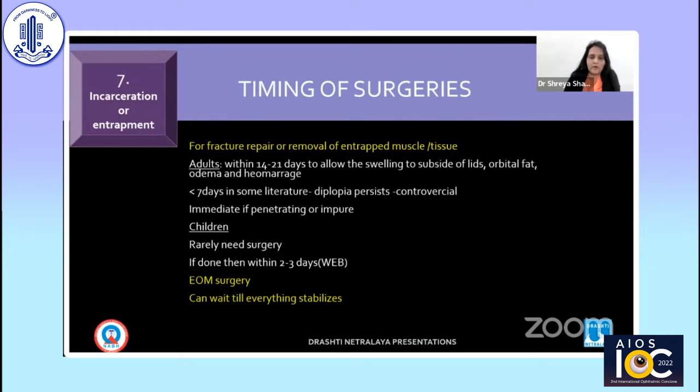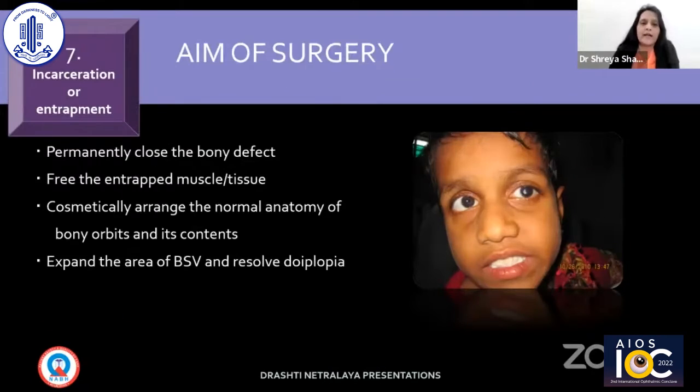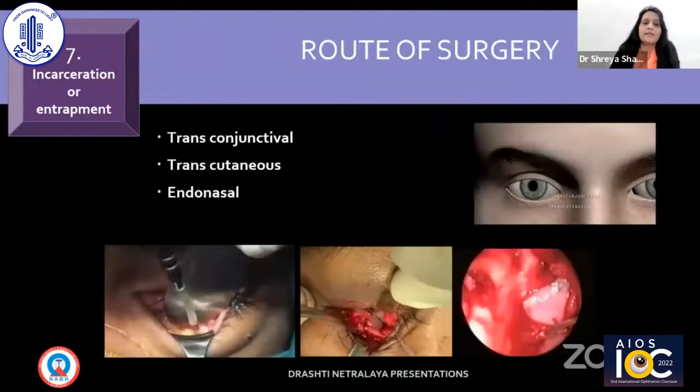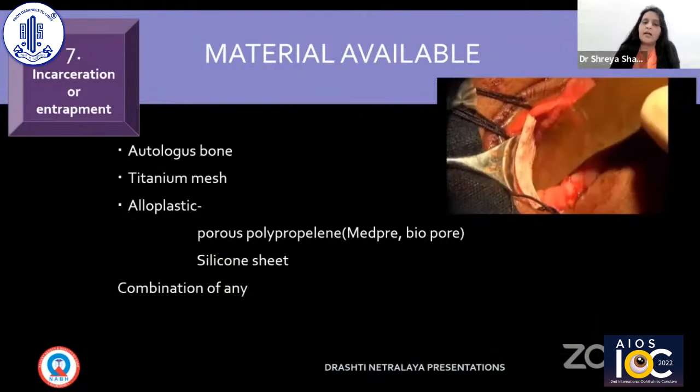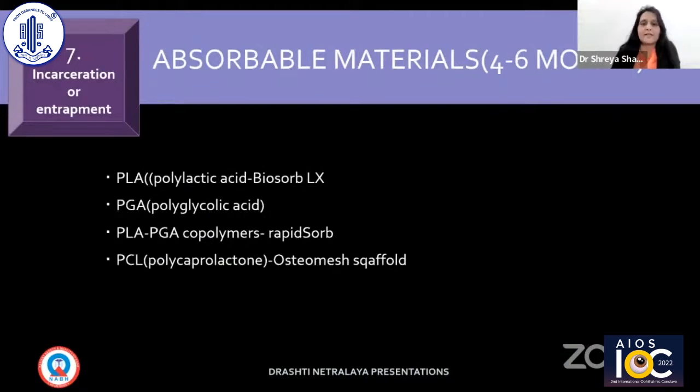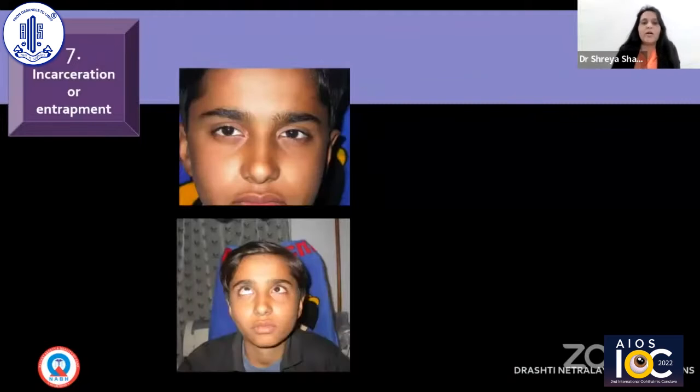When to operate and where to operate, as I already said, is when there is a flag sign. Nowadays, the routes are transconjunctival, transcutaneous, or endonasal, and many materials are available: autologous, titanium, alloplastic, and nowadays theoretically absorbable material is also available. If somebody is using it, just let me know.